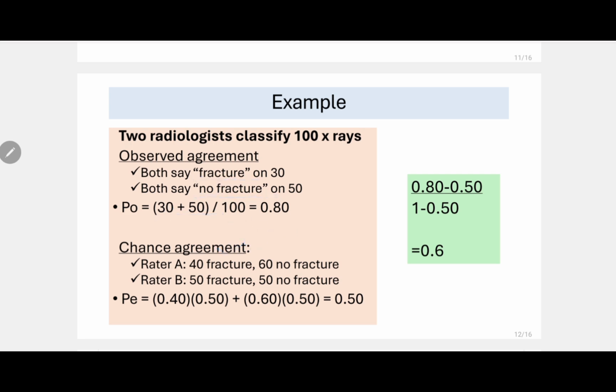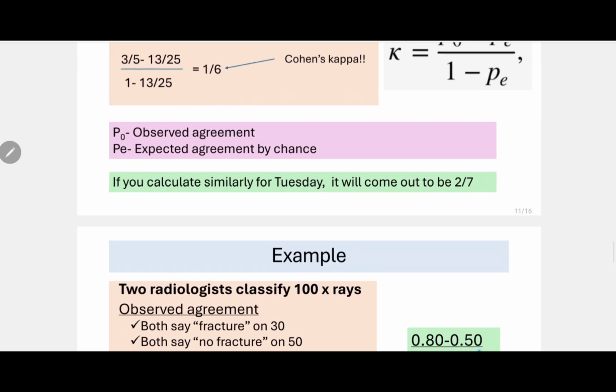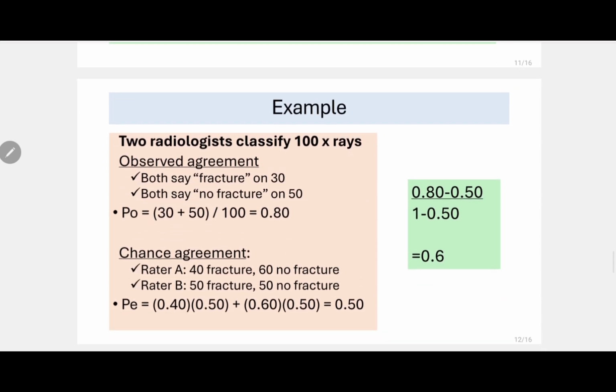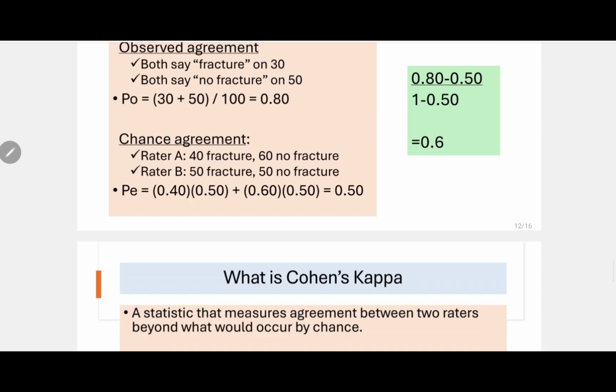Chance agreement: rater A says 40 fractures and 60 no fractures. Rater B says 50 fractures and 50 no fractures. So this is positive for rater A, positive for rater B. We multiply these values because they are agreeing on positives here. They are agreeing on negatives here. So we multiply 60 no fracture by 50 no fracture, and we add these values. So we will get the expected agreement by chance. Now we can put in the formula and you will get the answer. I hope this is clear.